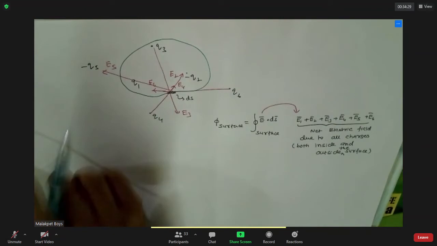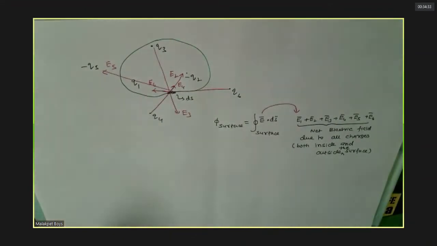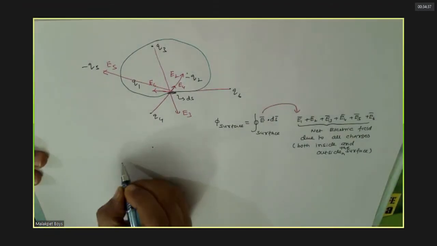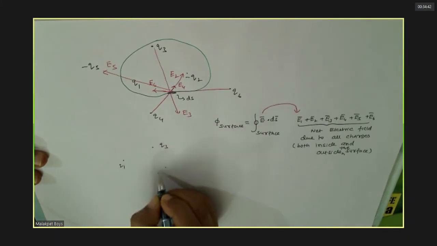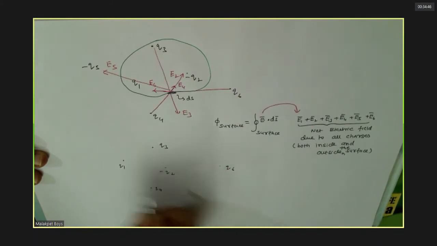But flux, meaning what comes out of this, is only due to this. Agreed? Agreed, sir. I'll tell you one thing. Let us see the same situation. That's why in physics you need common sense, which is not so common. That is the problem.